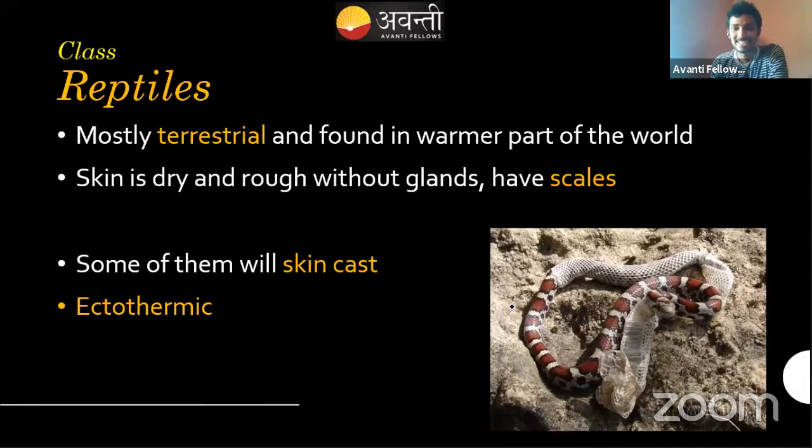What are these characters? These major characters: reptiles are the first proper terrestrial organisms. Amphibians are terrestrial, we know that, but still they are moving here and there. But reptiles are completely developed in the terrestrial ecosystem only. That's why they are mostly terrestrial, because they developed here only.